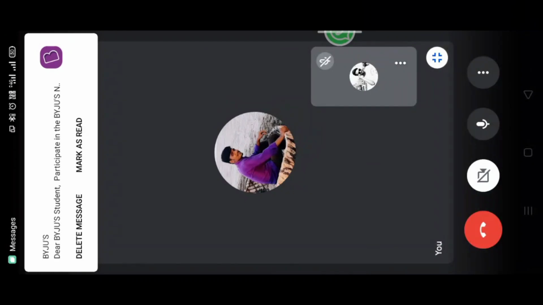Can you see the screen I'm sharing? These are the photos. Okay, you are seeing everything.